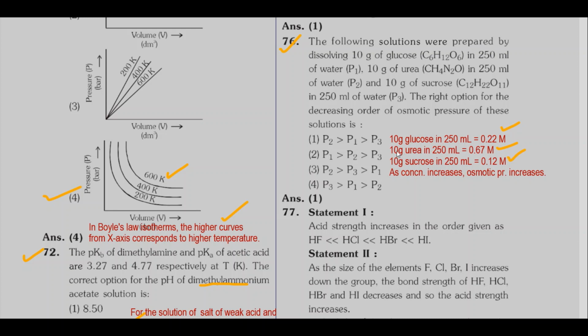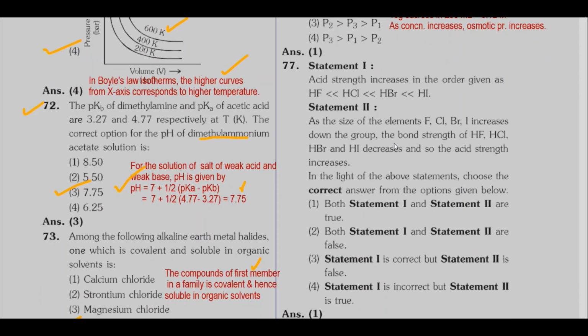So for urea solution, the symbol is P2. Then glucose solution P1, sucrose solution P3. So P2 greater than P1 greater than P3. Option 1 is correct. P2 greater than P1 greater than P3. Then next one, 77, it is a statement problem.